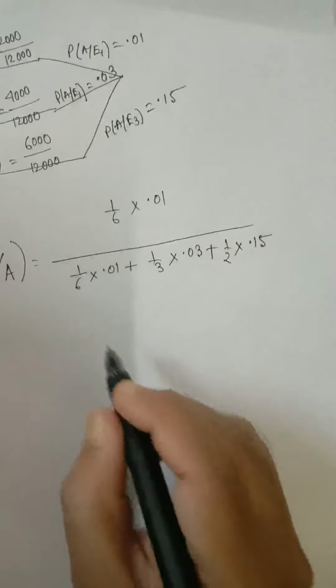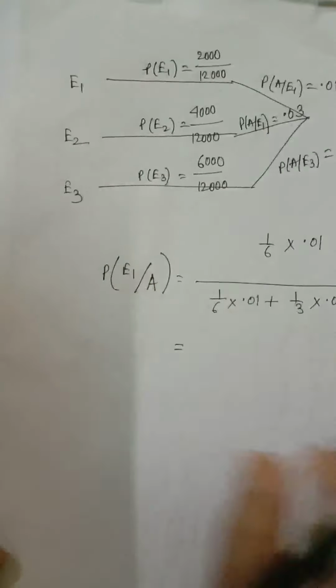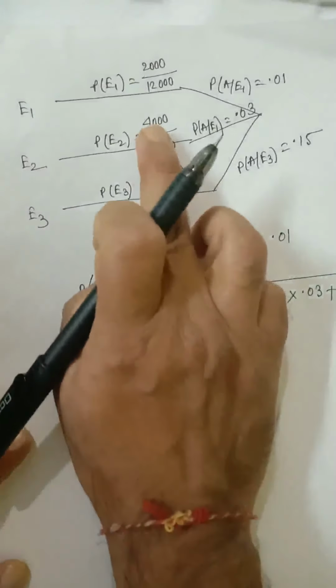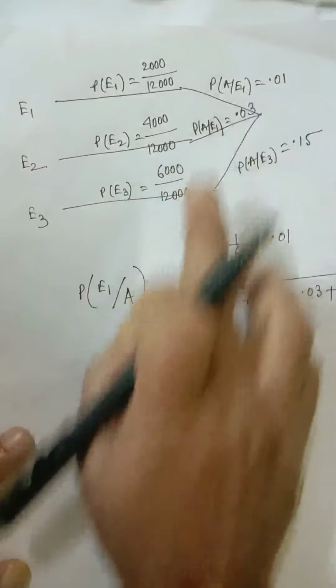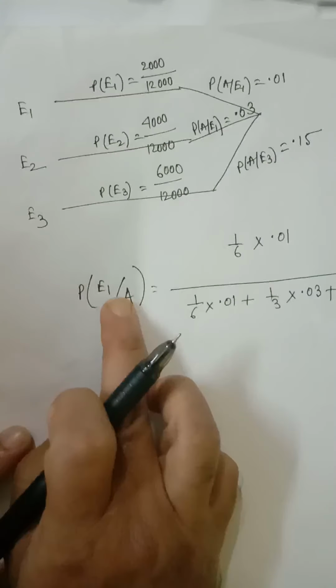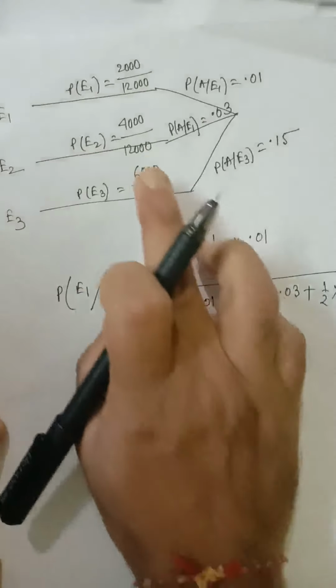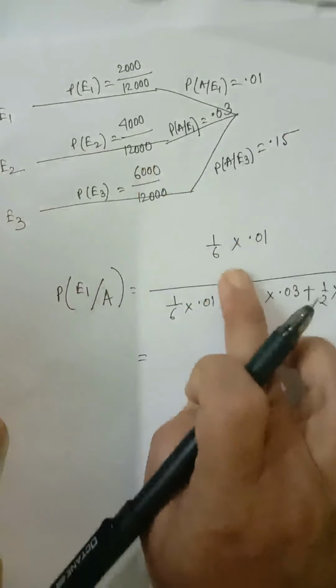Now we have to simplify, you have to find the value. Now suppose you have to find PE2 by A. In that case, numerator will be this into this. Suppose you have to find PE3 by A. The person who meets with an accident is a truck driver. In that case, numerator will be this into this. Simple. Now we have to simplify and we have to find the value.